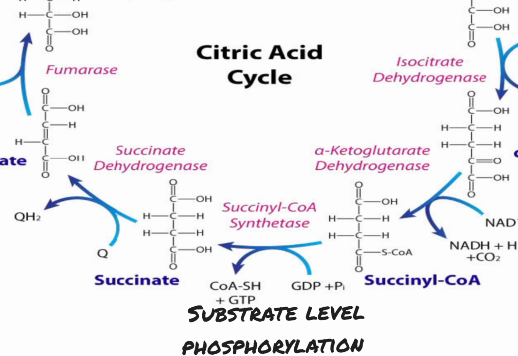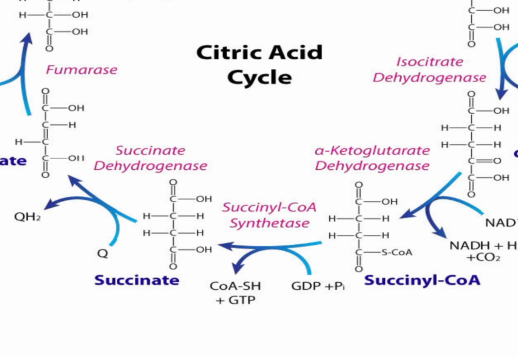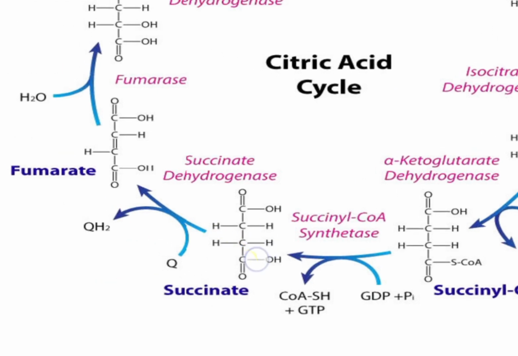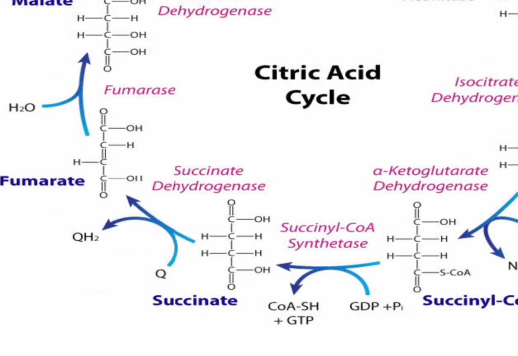Now, in that reaction where we see succinyl CoA to succinate under the catalysis of an enzyme known as succinyl coenzyme A synthetase, from there that takes us to succinate. Now, this succinate is usually converted into fumarate. This conversion of succinate to fumarate is catalyzed by an enzyme known as succinate dehydrogenase. The protons released from the dehydrogenation of succinate to fumarate are immediately taken up by FAD.